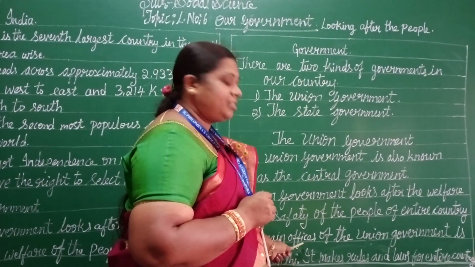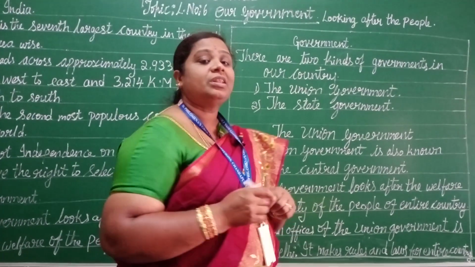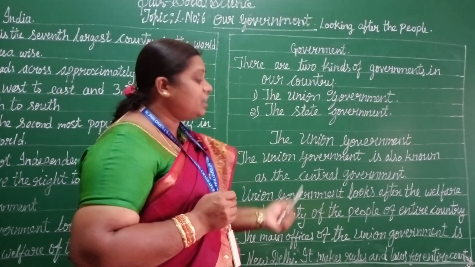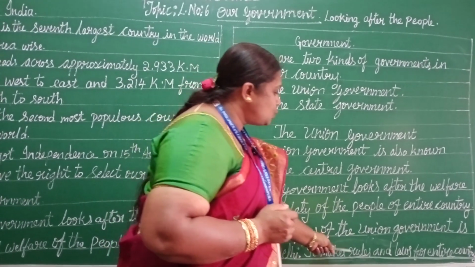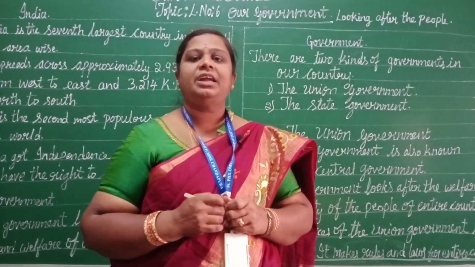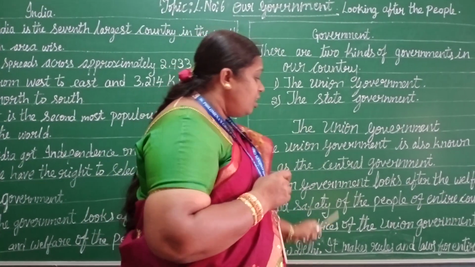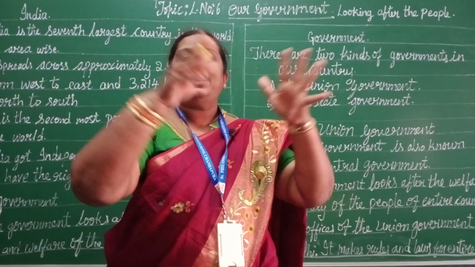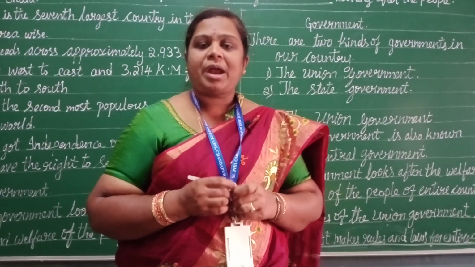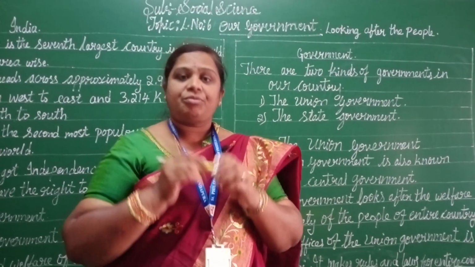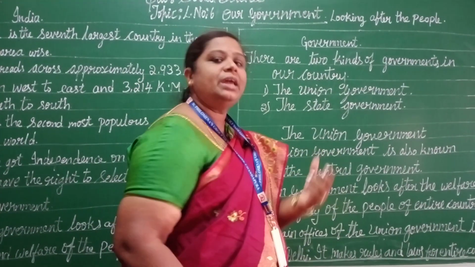The main offices of the union government are situated in New Delhi. It makes rules and laws for the entire country. And here in New Delhi, the president, prime minister and other officers also live. This is about the union government.